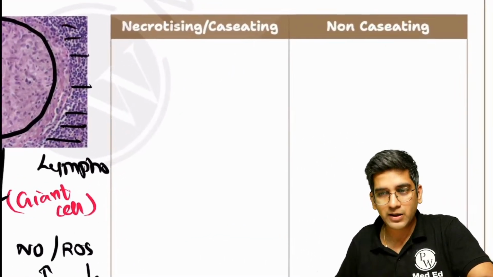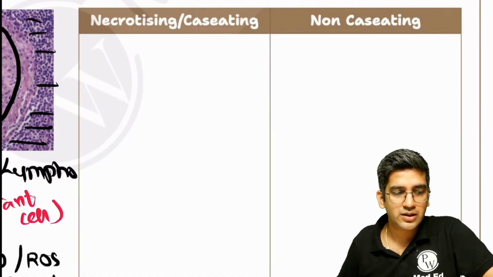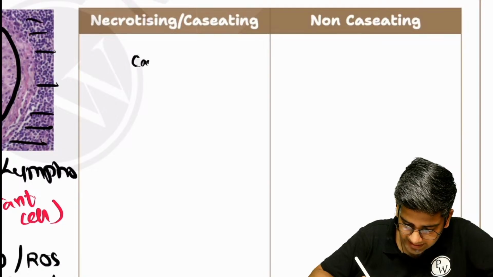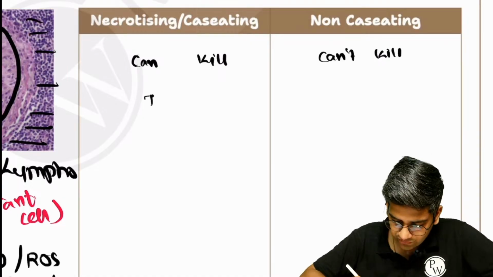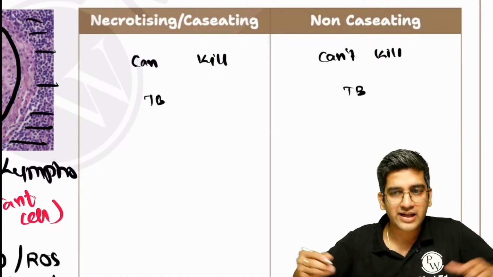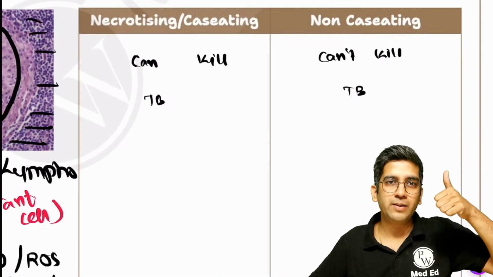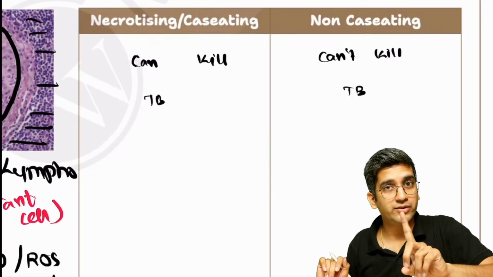So we divide granuloma into necrotizing and non-necrotizing. There's one basic difference. What's the difference? The difference is simple. There is a killing happening. I can kill. And here I can't kill. That's all. By default, both is TB. Never forget, it has to be TB by default. My body can kill TB if my immunity is great. My body cannot kill TB when the immunity is not great. That's the first thing for both necrotizing and non-necrotizing.